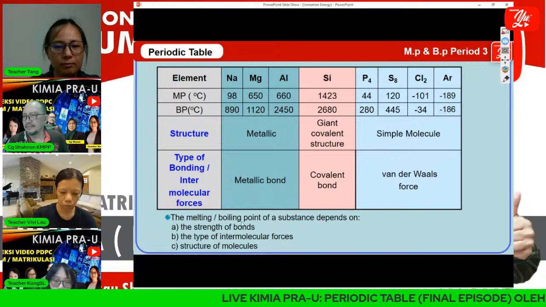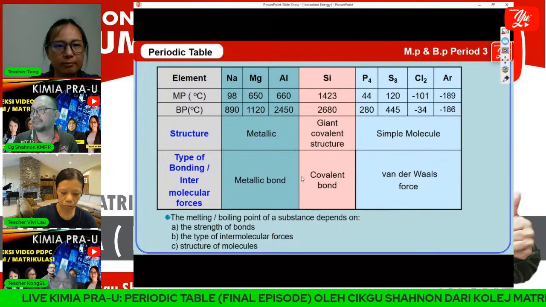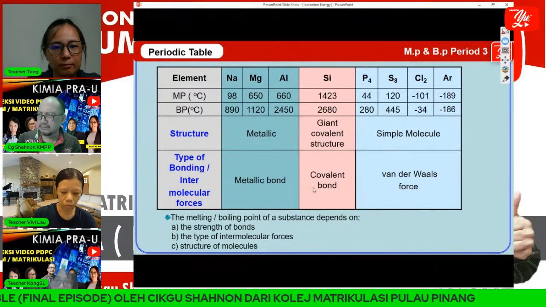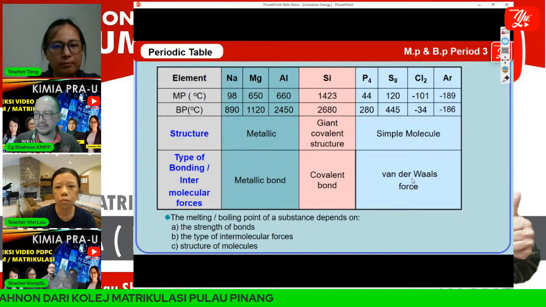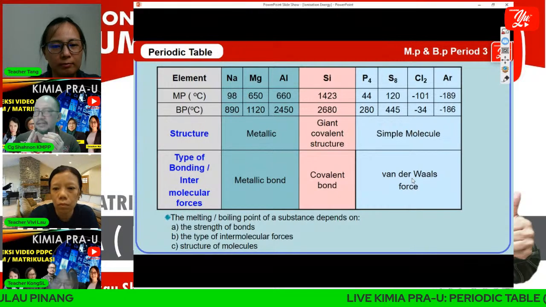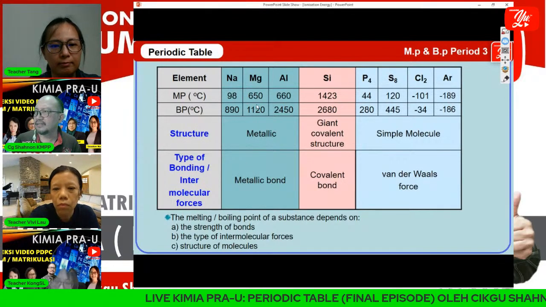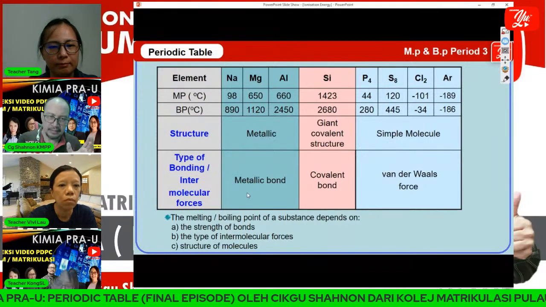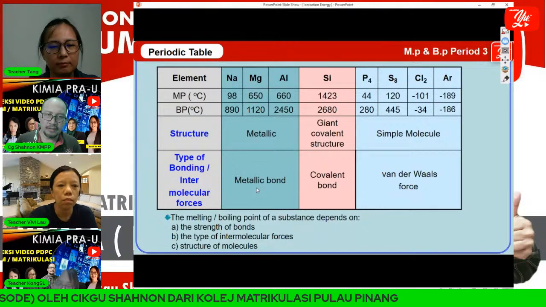The melting point of a substance depends on the strength of bond. Usually metallic bonds are stronger than van der Waals forces. The type of intermolecular force could also be dipole forces, hydrogen bonding, and so on. And we have the structure, whether it is metallic, giant covalent, or simple molecule. As I said, we have to differentiate metallic bond and metallic character.